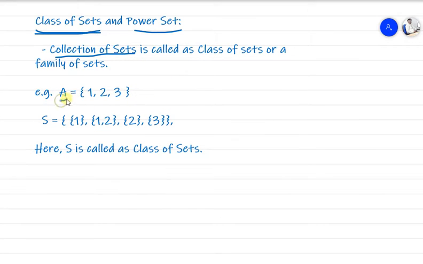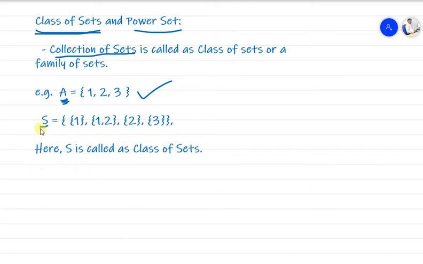This is a set A. First we'll see the definition of A. A set is nothing but a collection of elements, a collection of objects, or we can say a collection of members. These elements are called the members of the set A, and we put them in curly braces, and these elements are separated by commas. That we have already seen, right? Now this is what a set is.